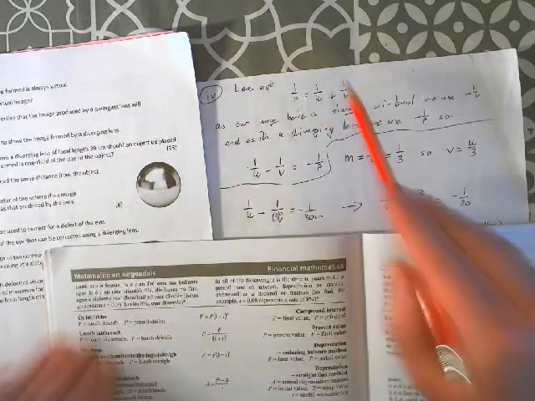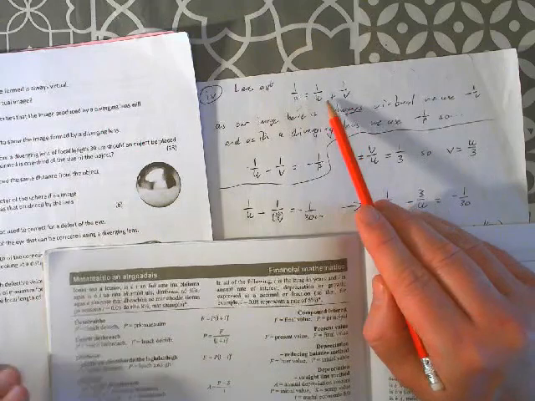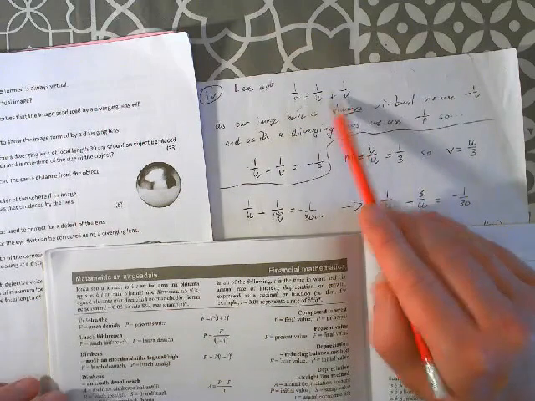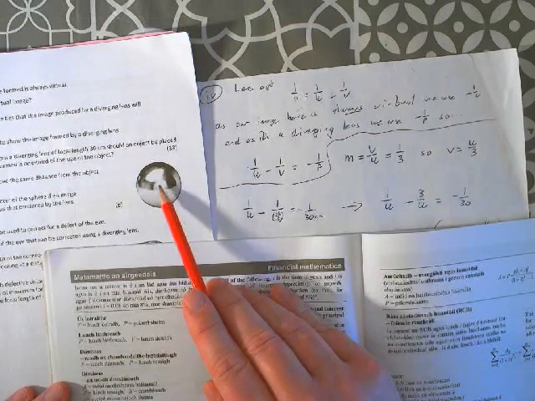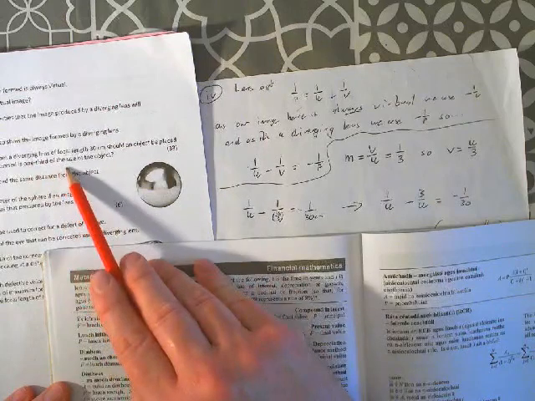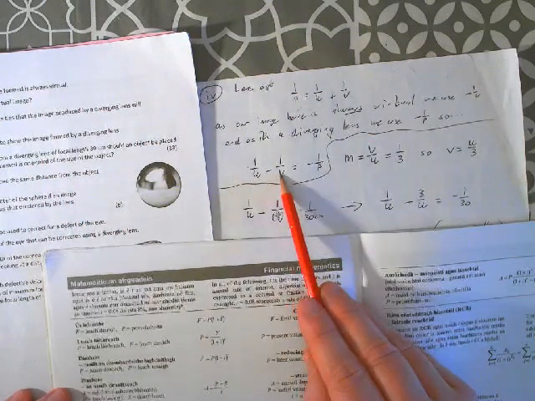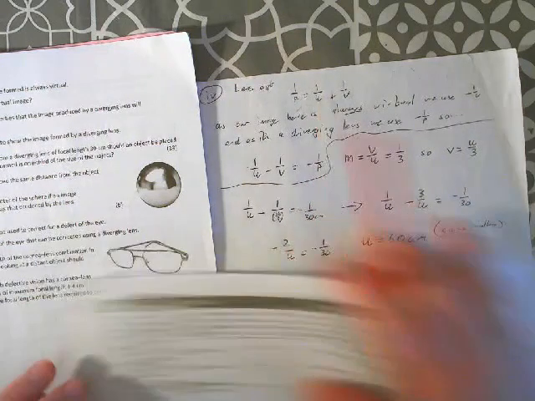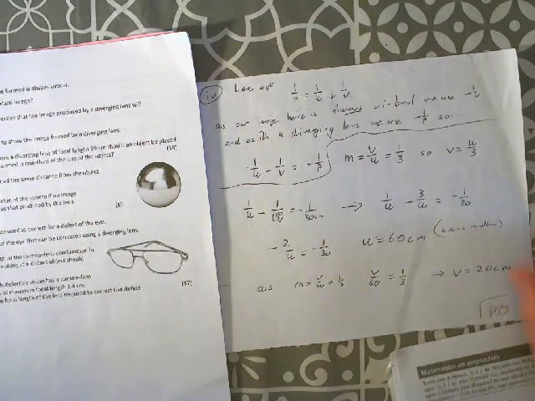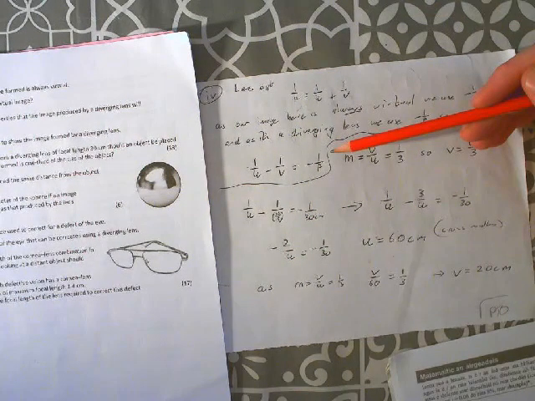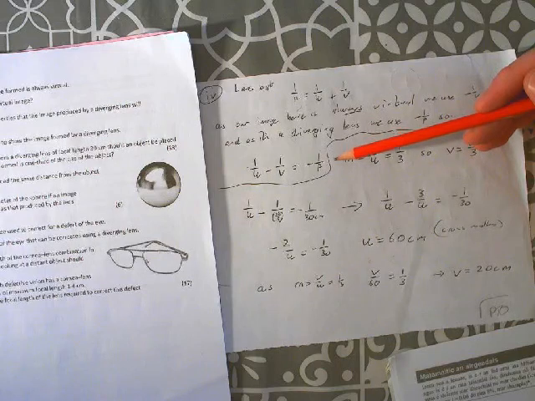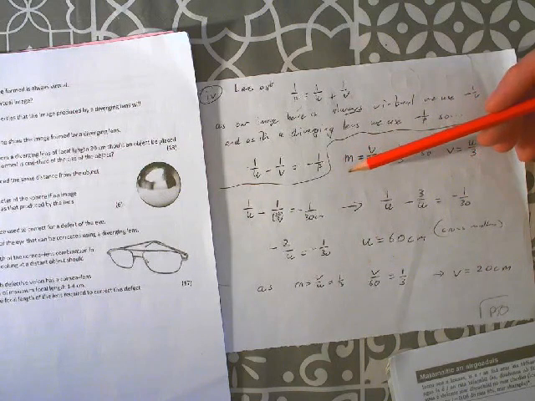Okay, so a bit tricky because at first you're used to using the lens equation, right? And I'd say most of you would have gone, okay, 1 over f equals 1 over u plus 1 over v. And you probably remembered that we're using the virtual image, so it's minus 1 over v. And if you remembered, because it's a diverging lens, using minus 1 over f. So you'd have been able to get to here: 1 over u minus 1 over v is minus 1 over f.